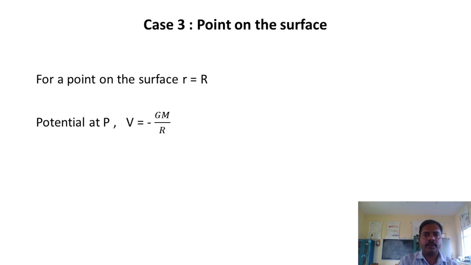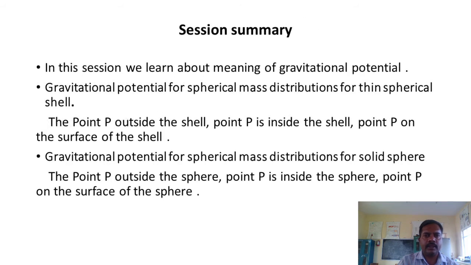Similarly, for a point on the surface, the value is r equals R. Therefore, the potential at P is given by V equals minus G into capital M by R.